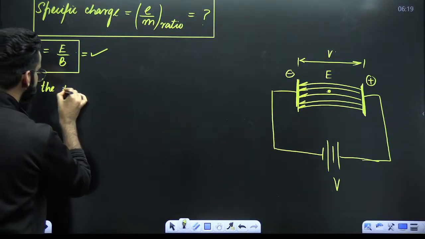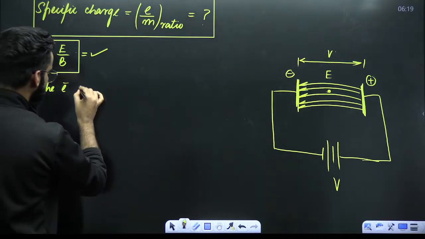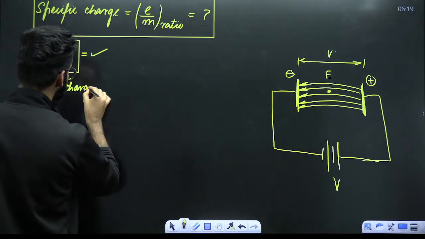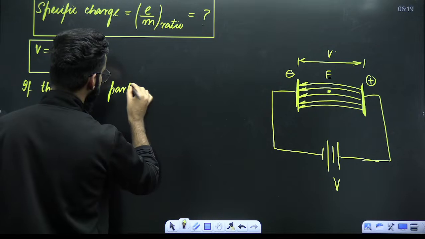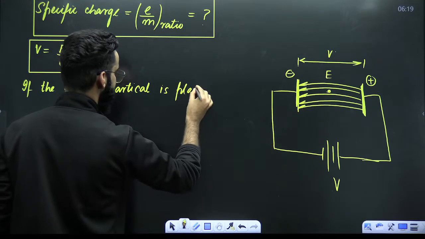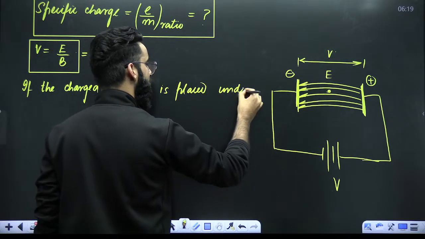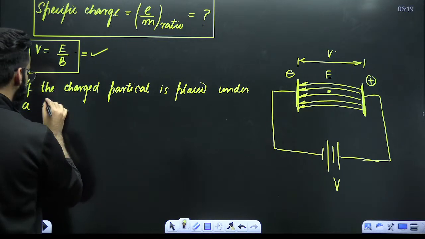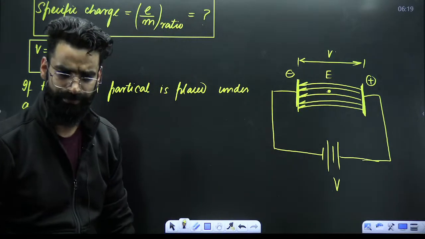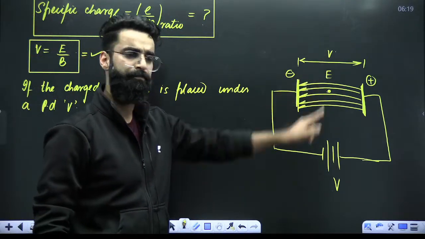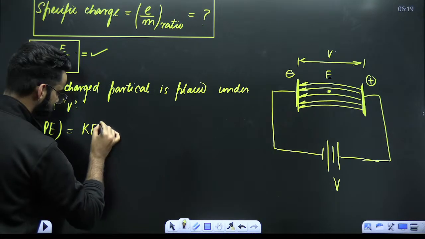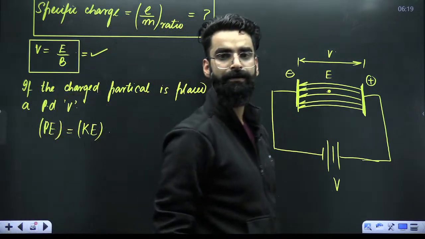If the electron, or in general, if a charged particle is placed under a potential difference of V volts, the potential energy of the charged particle will start getting converted into its kinetic energy.